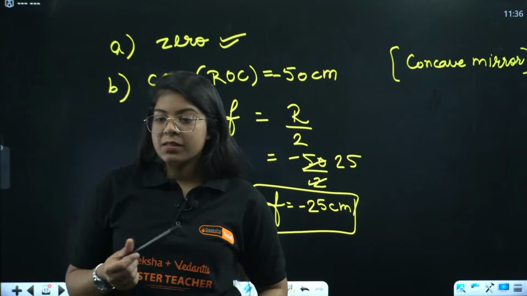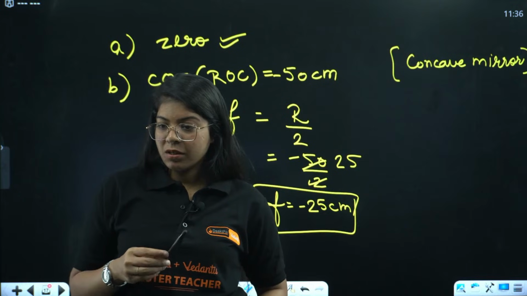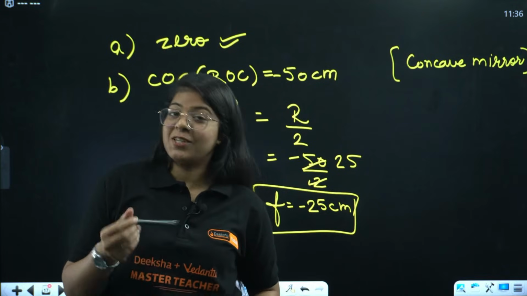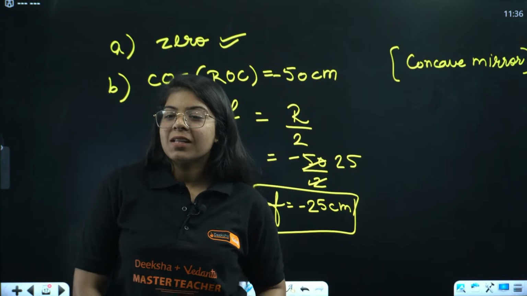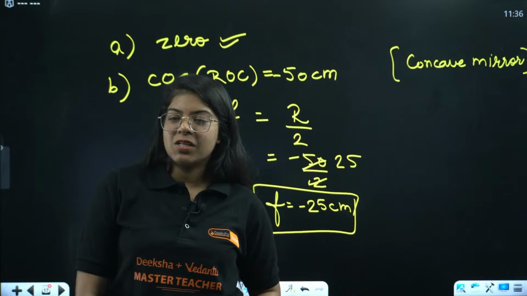Ma'am, cases 3 and 6 are important. Yes, Sharma ji, very important. Those are very important. Perfect. The focal length of the mirror will be minus 25.